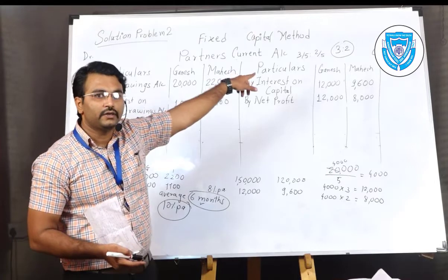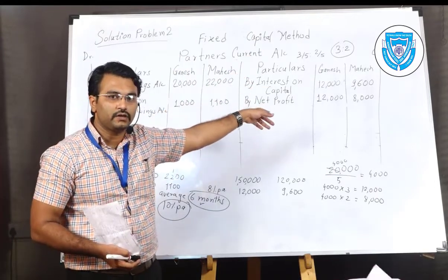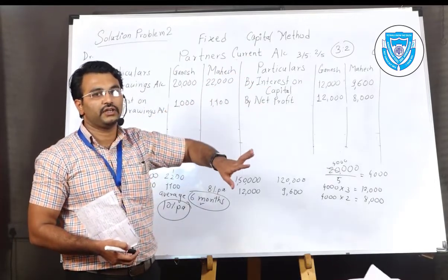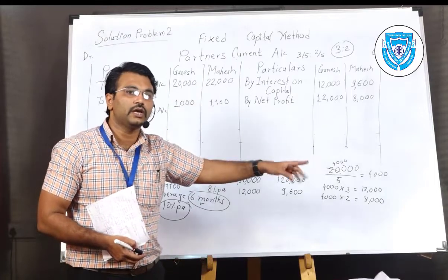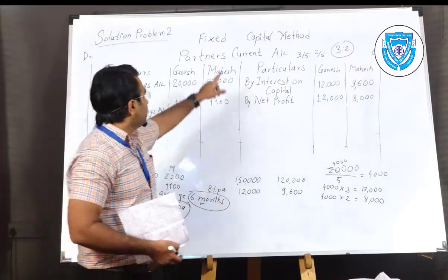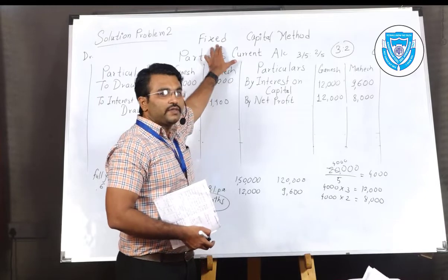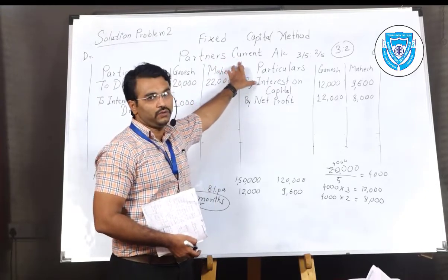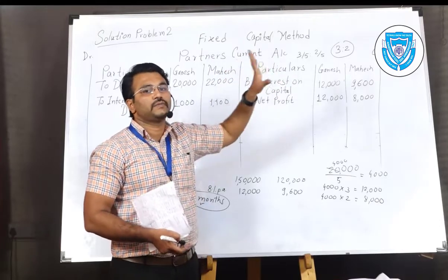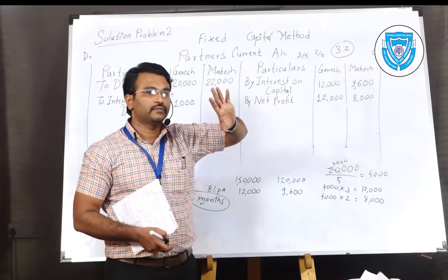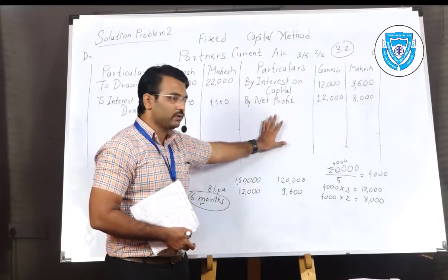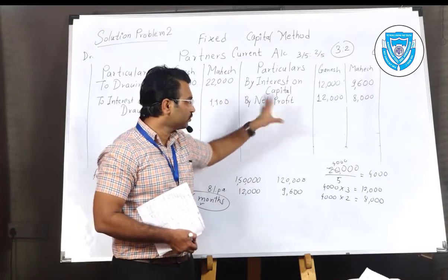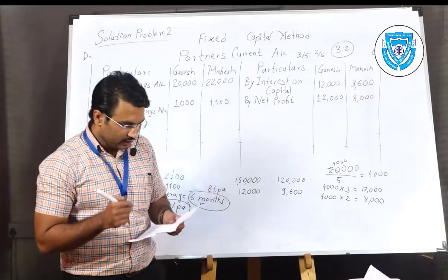In that example, we were maintaining the fluctuating capital method. That's why it was posted to the capital account. Here it is the fixed capital method. That's why we are writing this net profit in the current account only. All adjustments are effected in the current account only. Distribution done. Okay. Go for the next.